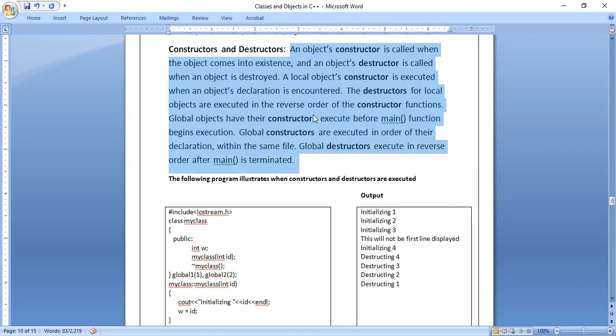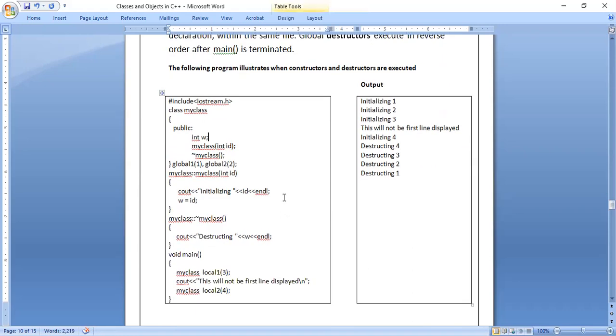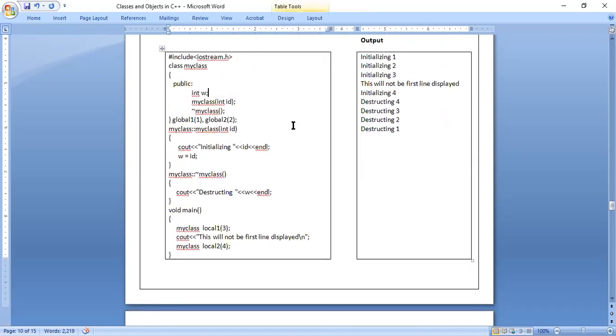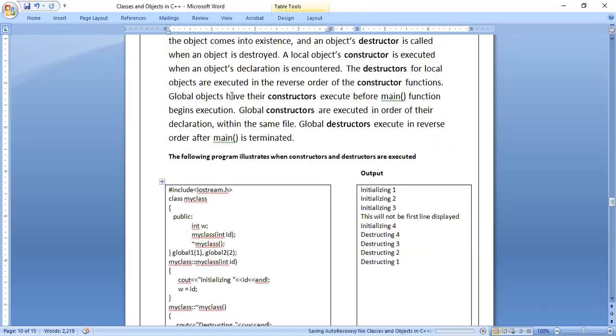See, all this explanation is present in this program. So we will see this program, and we will come to know how these statements are working.